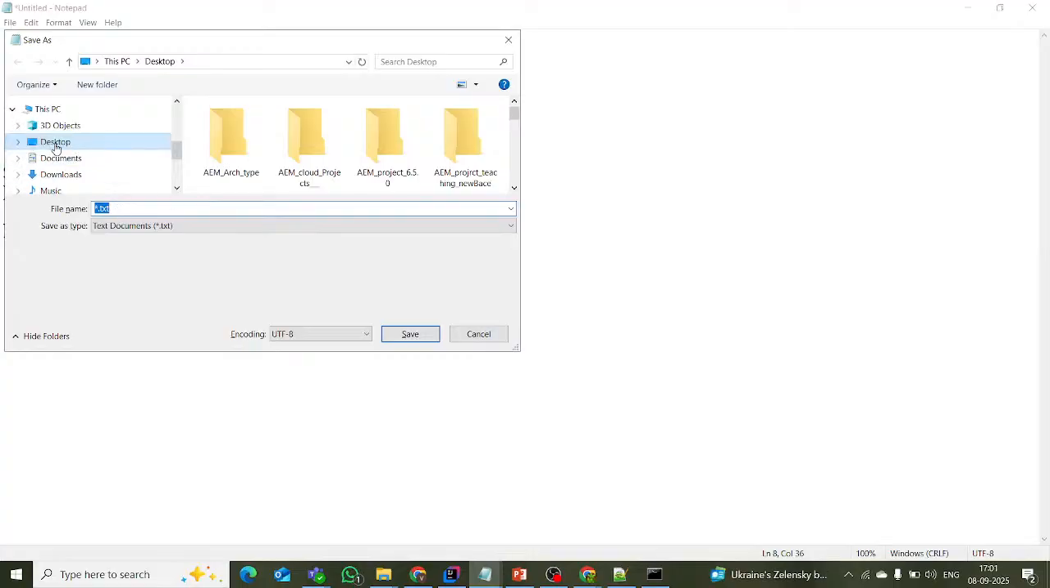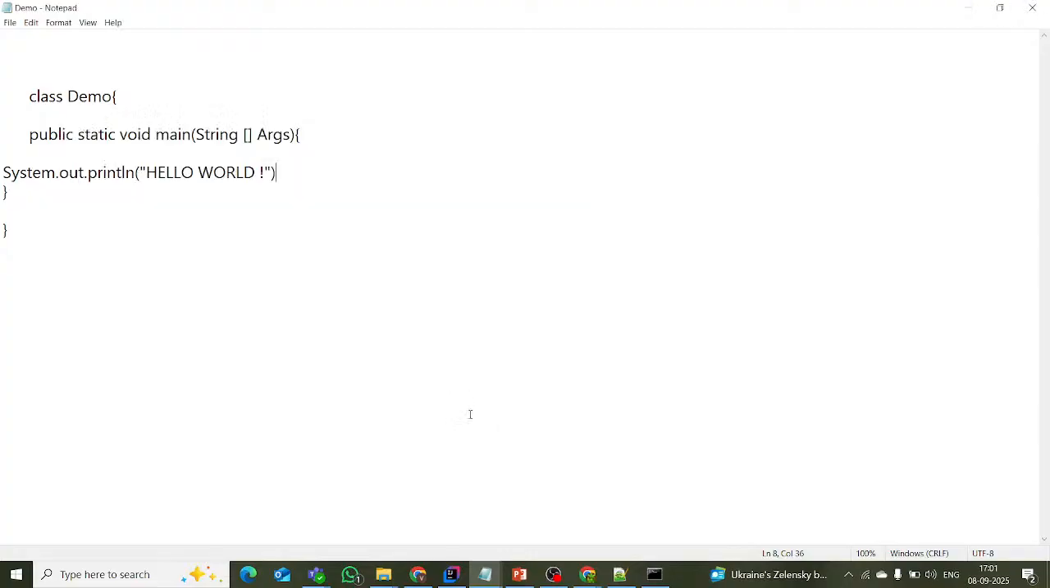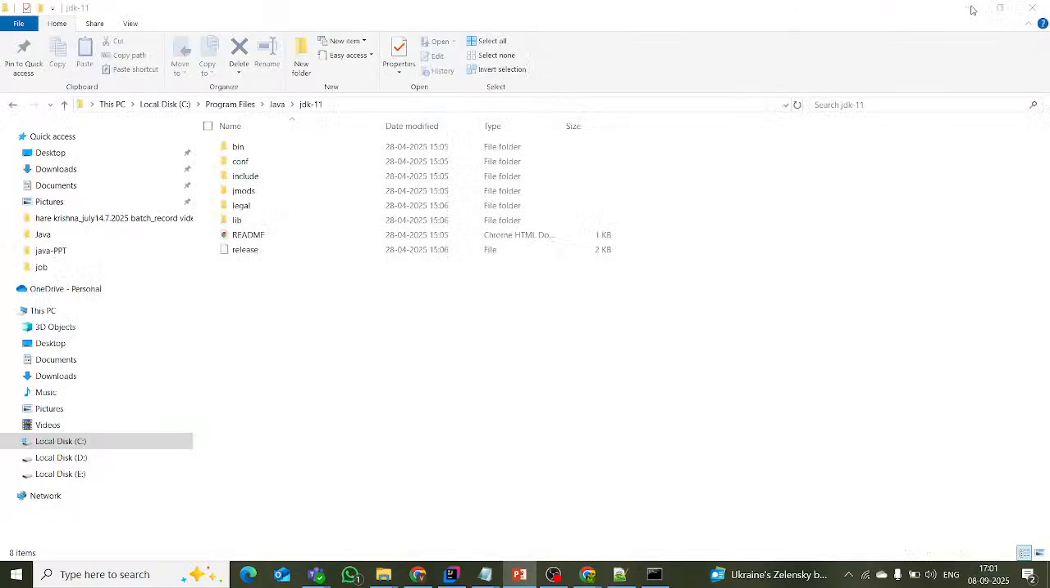On the desktop. See here, on the desktop, I will remove this one. I will give my class name. What is my class name here? Demo dot extension java, and Demo is my class name. See now, Demo is my class name, dot java extension, and give the double quotes. You have to save with double quotes and save this one.